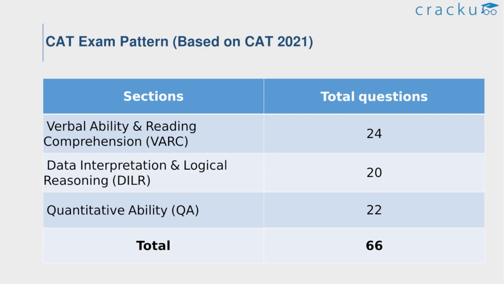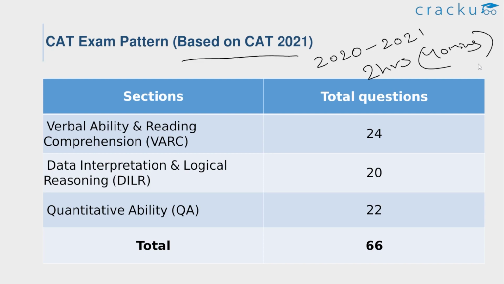If you are a fresher for the CAT exam, we need to inform you that this is the exam pattern based on CAT 2021. From 2020 to 2021, the exam pattern changed due to the COVID pandemic. This year, we expect that the exam pattern will remain the same, so don't worry about that. The exam duration is 2 hours, 40 minutes for each section. So this is the CAT exam pattern based on CAT 2021.